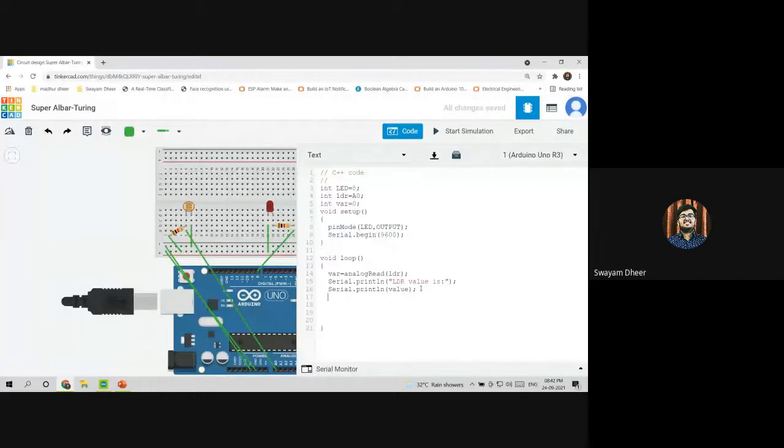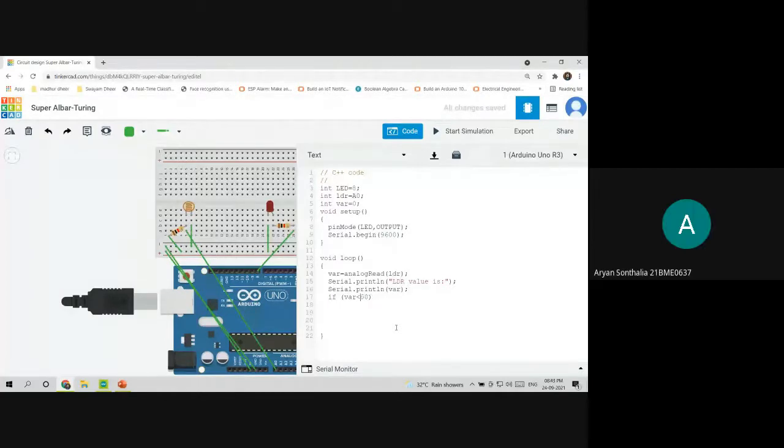Now I have again used Serial.println to print the value. Oh no, it's not value, it's var. Again, I'll be using the if-else condition. We need to check whether the value coming as output from the photoresistor is less than a threshold value or not. So if var is less than 600, I'm again repeating, you can select any threshold you want. For example, if you want to check it for 500, instead of 600 you can mention 500. That is your choice.